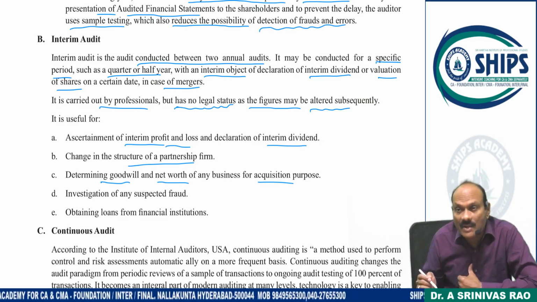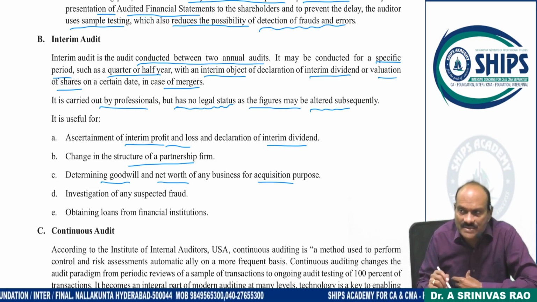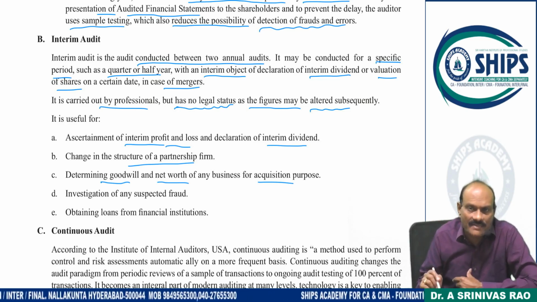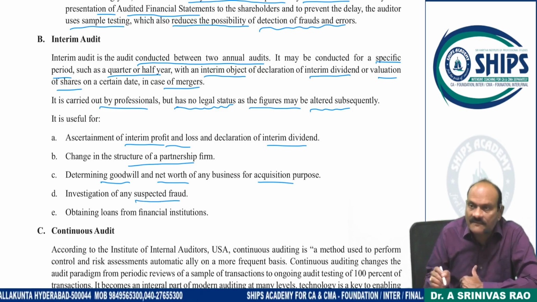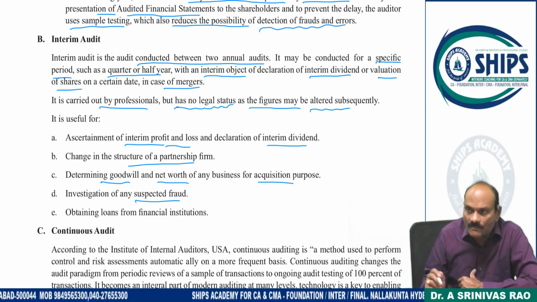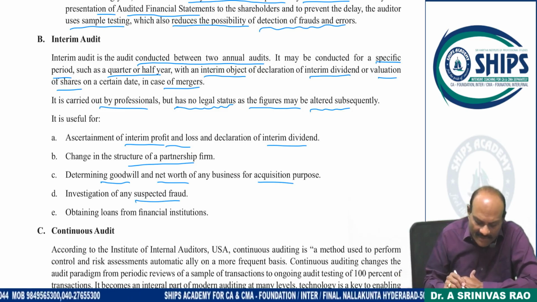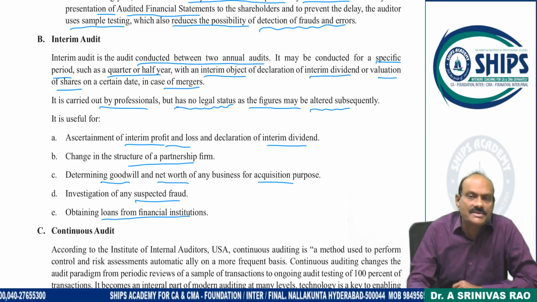Whatever report they have given, you need not believe; it may be a manipulated one. Thereby, one competent authority has to certify these are the assets and liabilities of the entity. And the investigation of suspected fraud: if any fraud was detected, it can be investigated through a proper authority. And finally, obtaining a loan from financial institutions, of course.